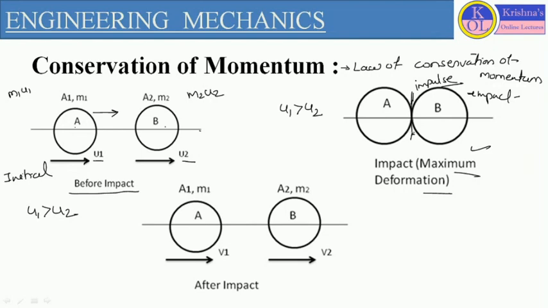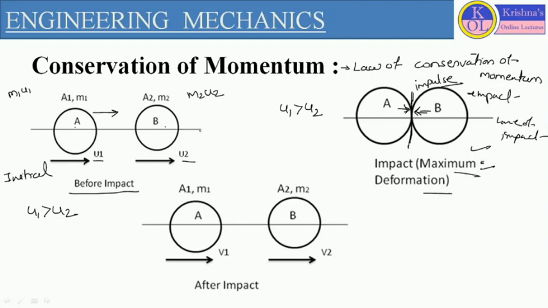As per the elastic impact, when both the objects are in contact with each other because of the different velocities, the first object will compress the second object and the second object will tend to compress the first object, and this compression will continue until they separate. The condition before separation defines the maximum deformation or maximum compression condition.